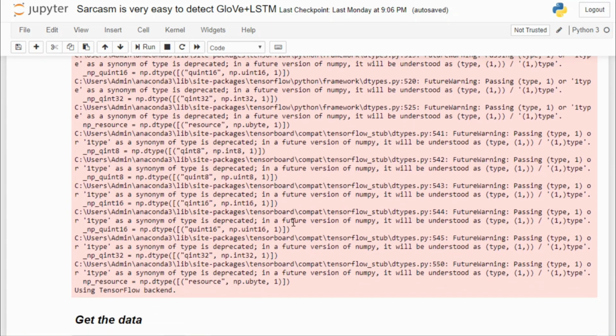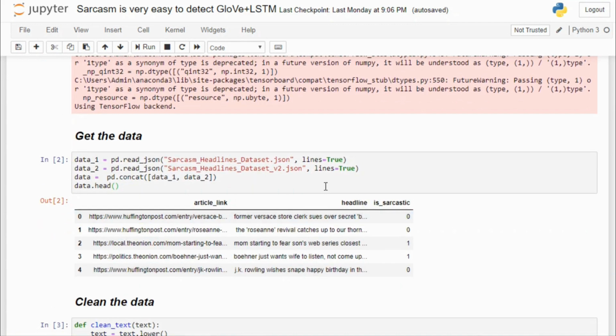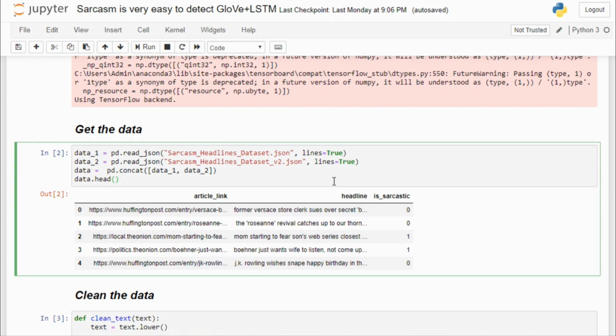Now I'm going to show you the data. Well, this is a very popular data set that I found on Kaggle. This data set contains newspaper headlines, and we have a particular column here named is_sarcastic. If there is a 0 in this column, that indicates that the headline is not sarcastic. If it's 1, then it means that the headline is sarcastic.